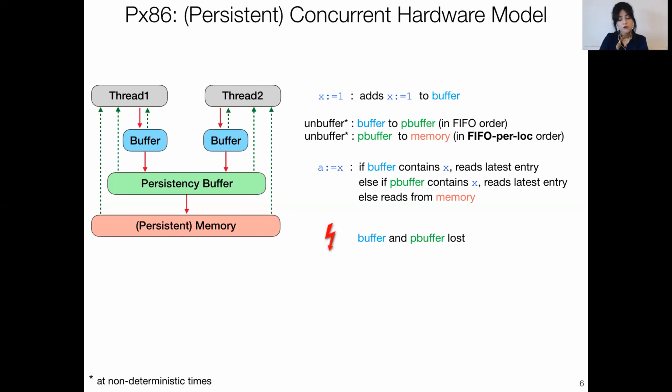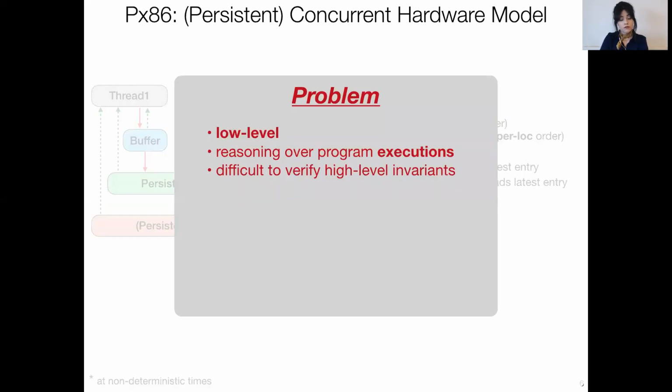Now, of course, it was important to understand this and formalize the persistency semantics of Intel x86 as we did in our POPL 2020 work. But when it comes to reasoning about the properties of persistent programs written on top of PX86, this is far from ideal. Specifically, this model is very low level, and any reasoning at this level involves reasoning at the level of program executions or traces, which is not ideal and makes it difficult to verify high-level programming invariants.